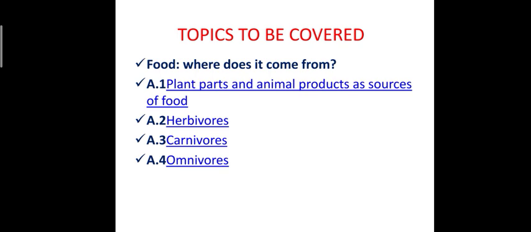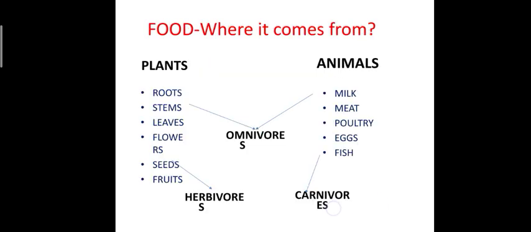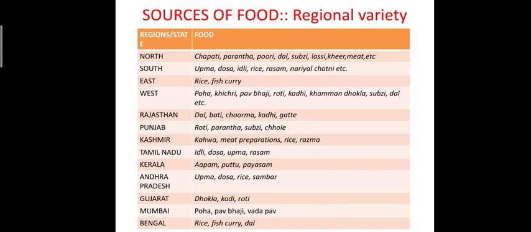We get our food from plant products as well as animal products. On the basis of this, the organisms are classified into three: herbivores, carnivores, and omnivores. See, the organisms which depend on plants are known as herbivores. The organisms which depend on animals are known as carnivores, and the organisms which depend on both plant as well as animal products are known as omnivores. See, there are different sources of food which are prepared in different regions of our India.